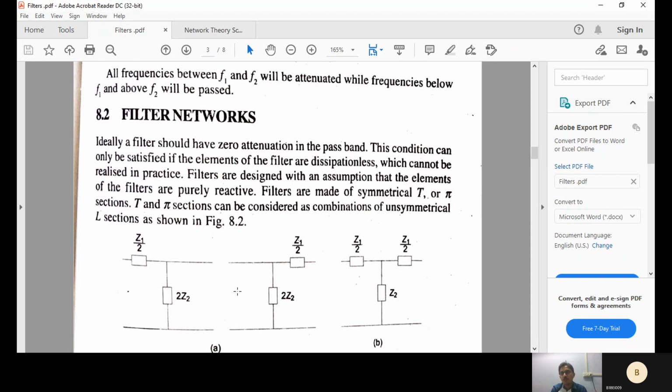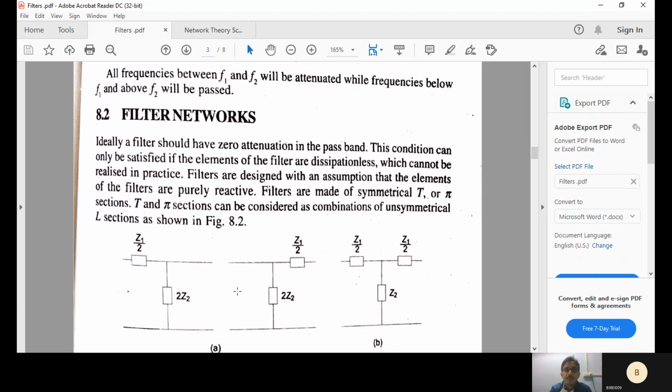Inductor, no dissipation. A pure inductor means it does not have any resistance component. The moment you have the resistance component, there is the concept of heat dissipation, it's a wastage. It's a loss. Dissipation is a loss. The dissipation component exists only if it is a resistive component.